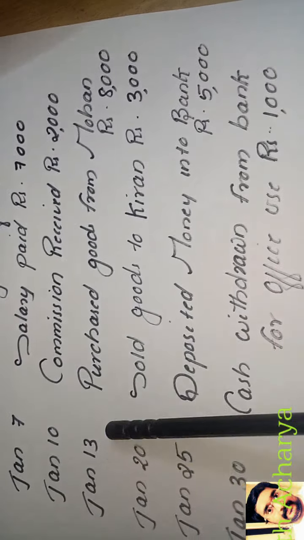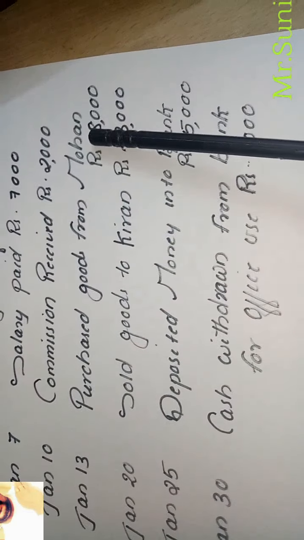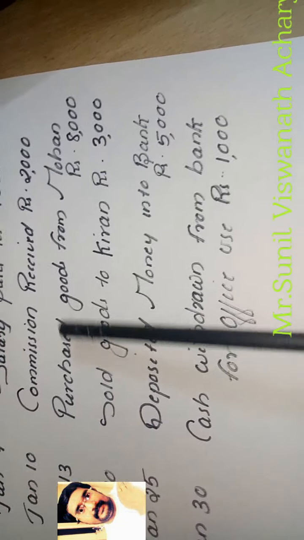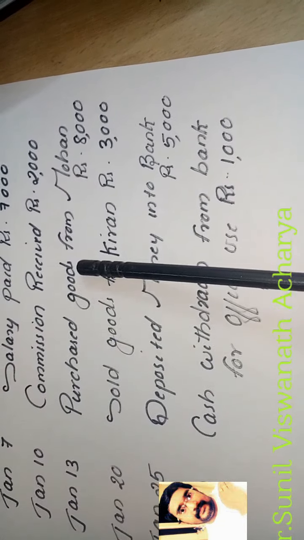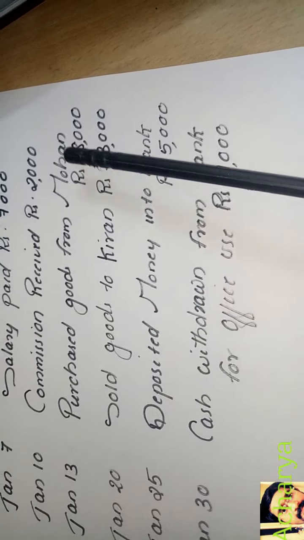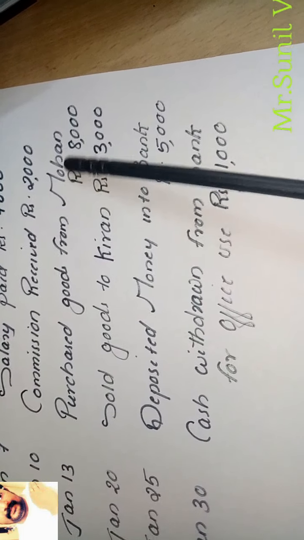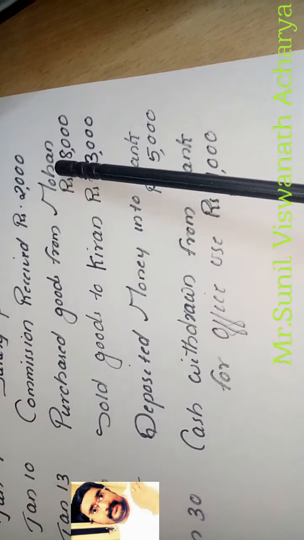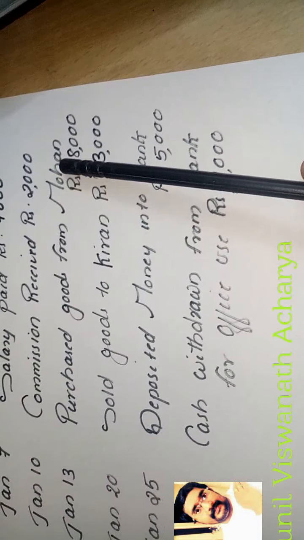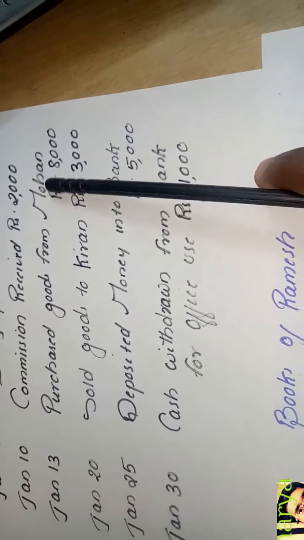Now the next transaction: January 13, purchased goods from Mohan rupees 8,000. Here we purchase goods, so purchases increase, from Mohan. Cash is not mentioned in the question, only a name, so it is a credit purchase. Mohan is our creditor, and we know a creditor is our liability. So how will we record it?